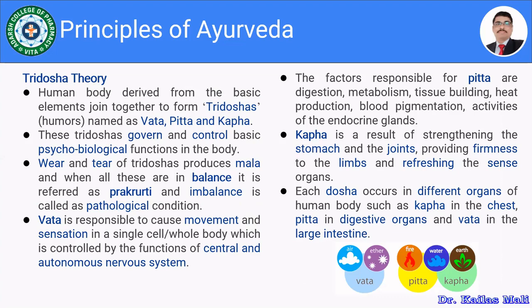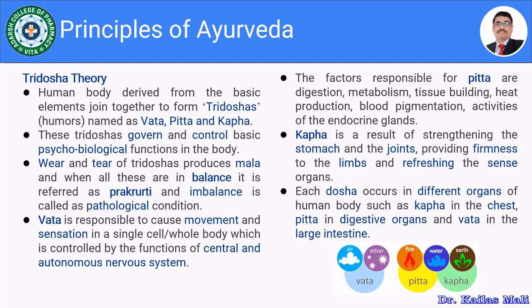The human body derived from the basic elements joined together to form 3 doshas, named as Vata, Pitta, and Kapha. And these 3 doshas govern and control basic psychobiological functions in the body. If there is any wear and tear in the 3 doshas like Vata, Pitta, Kapha, that may produce the malas, and when all these are in balance, it is referred to as Prakruti.